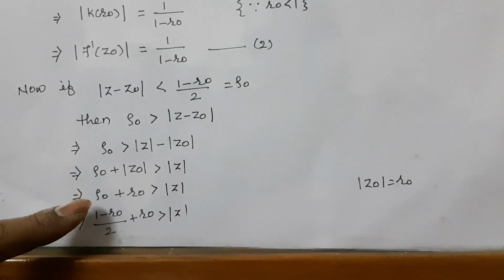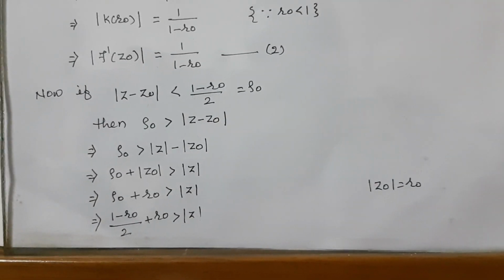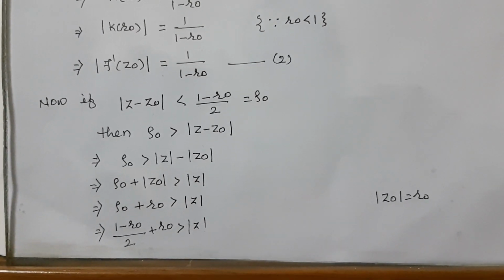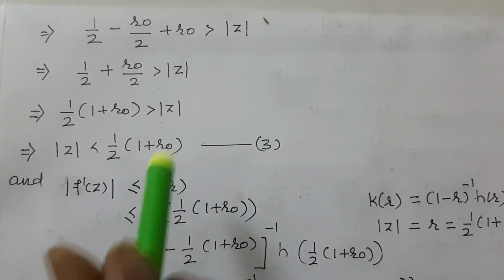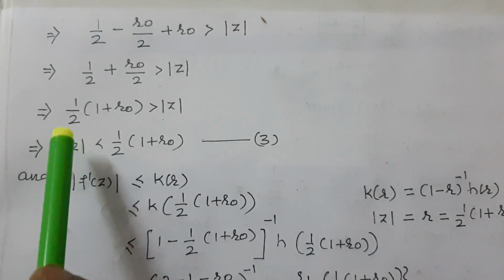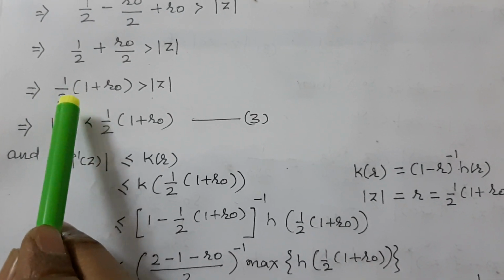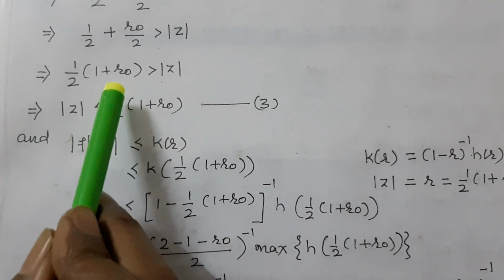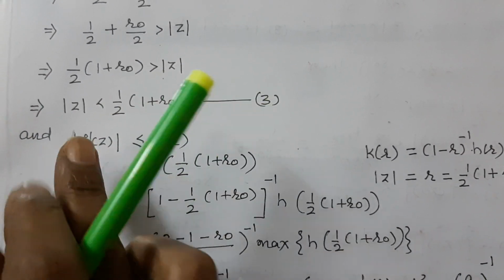Substituting the value of rho0 = (1 - r0)/2, we have (1 - r0)/2 + r0 > |z|, and solving the above equation becomes (1/2)(1 + r0) > |z|, or |z| is less than (1/2)(1 + r0).